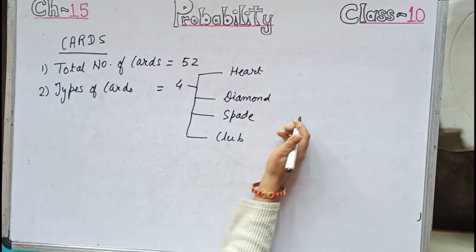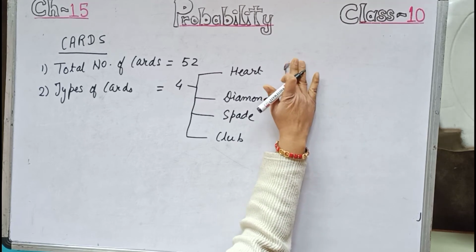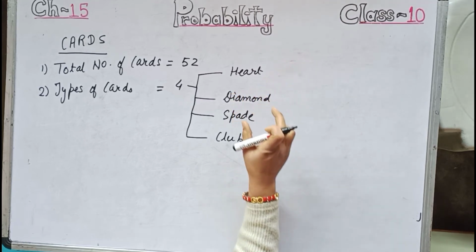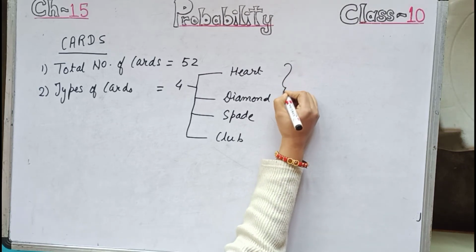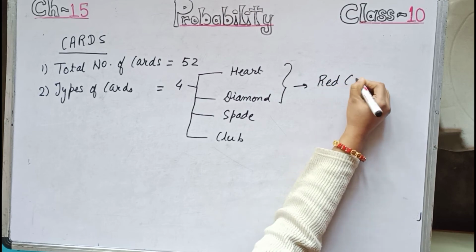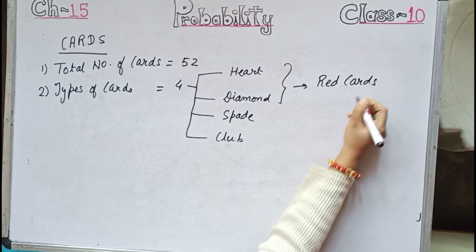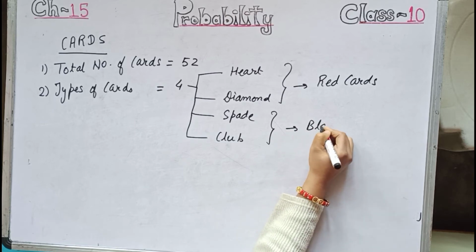This 4 types of cards are there. Heart shape is like this. The shape you must be knowing here. Shape doesn't matter. Only it will be written over here: heart, diamond, spade and club. Now heart and diamond are red cards, and spade and club are black cards.